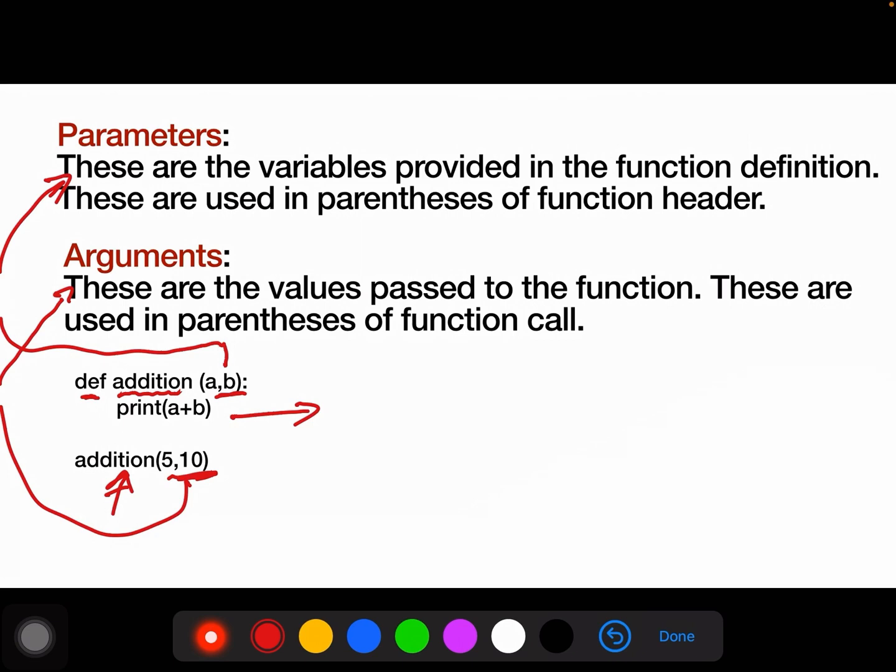Here we are writing addition 5, 10. Addition is the name of the function, and 5 and 10 are the values which are known as arguments. These two values we are passing to the function. When we execute this program, we will get the result as 15.